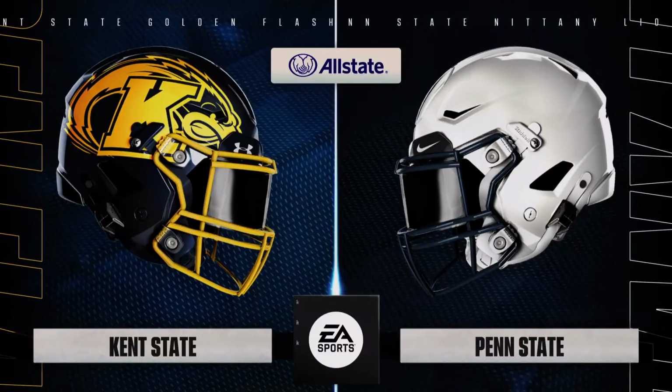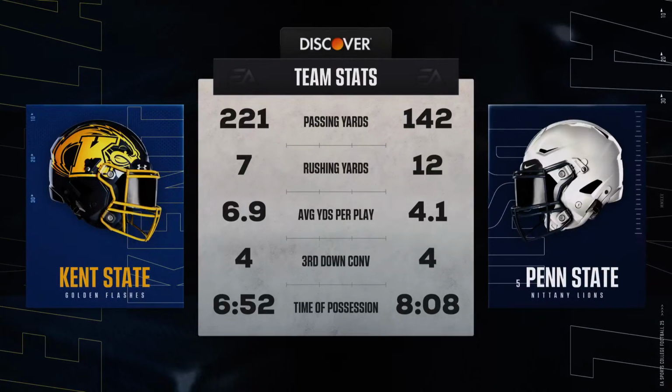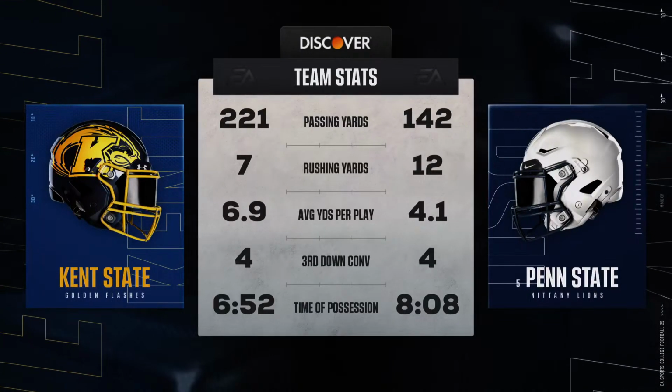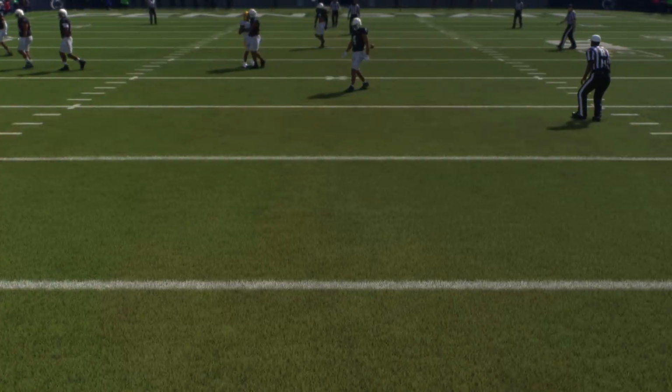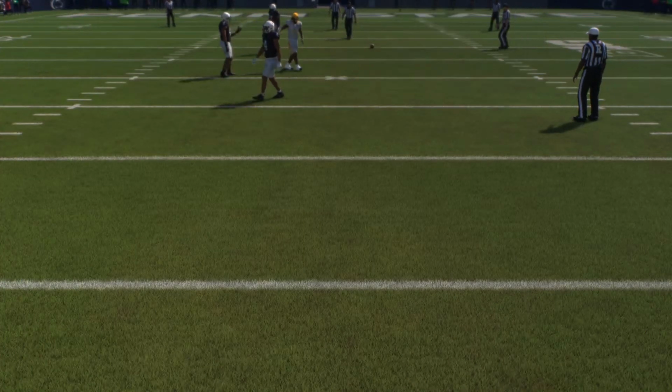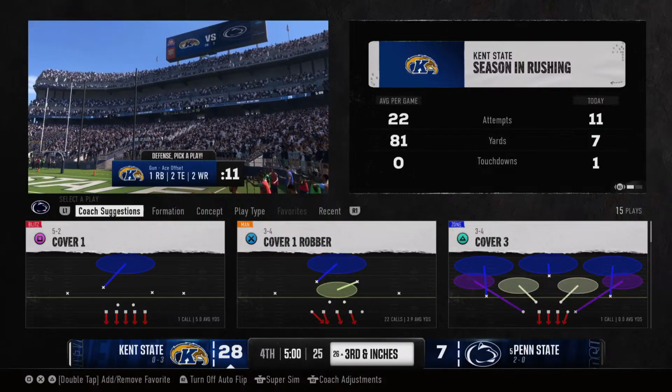Guys, that'll do it for the quarter, and it's Kent State on top. And they've built a comfortable lead after 3 quarters of play. Let's take a look at how we've gotten here. One more period to go, and we'll see just how much fight they've got left in them.